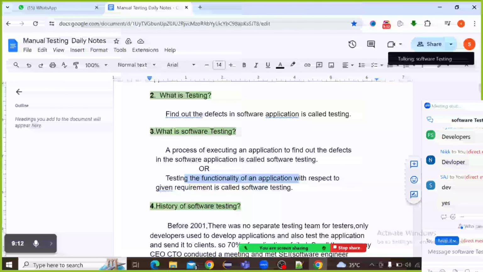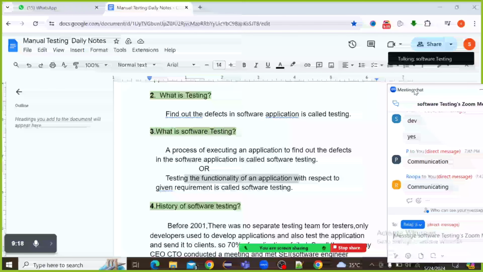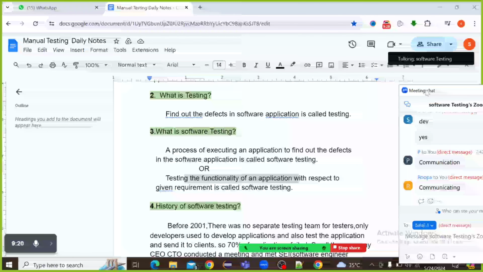For sending messages, communication purpose, status purpose, voice call purpose, video call purpose. So this is called functionality.